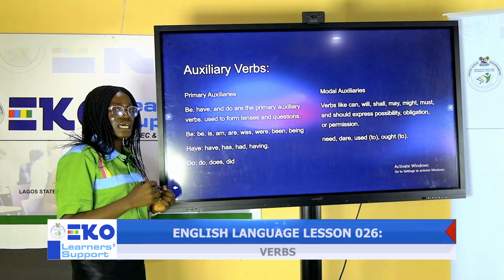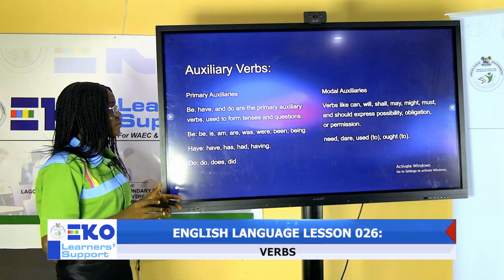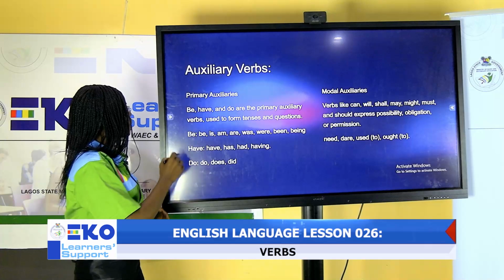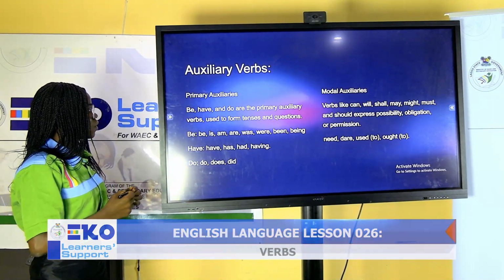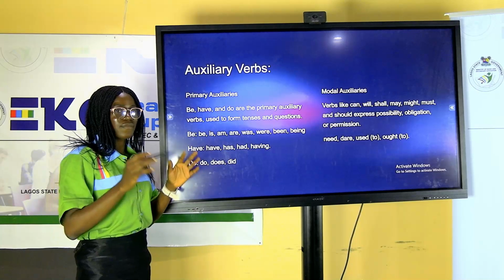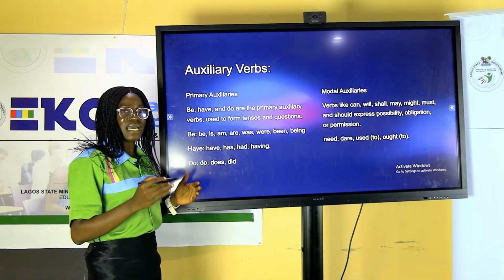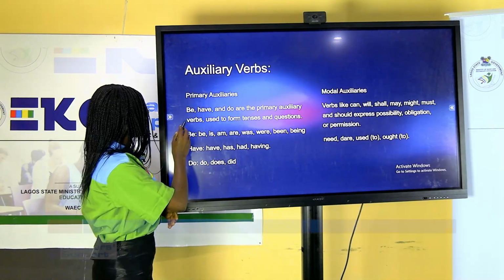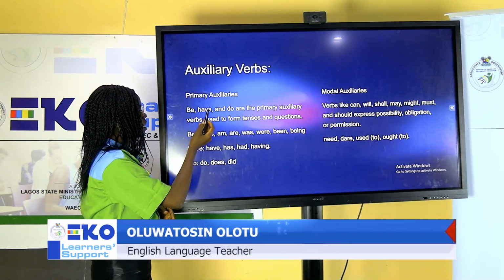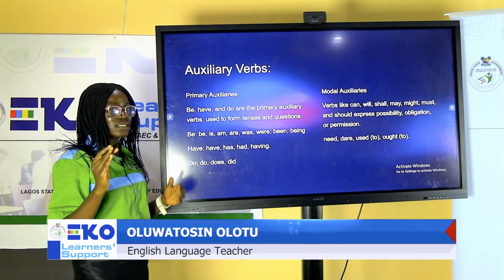Let's look at auxiliary verbs, which are our major focus today. Our major focus is on auxiliary verbs and lexical verbs. We are going to look at the primary auxiliaries first. Under the primary auxiliary verbs, we have 3 categories: the verb to be, the verb to do, and the verb to have. Let's look at the verb to be. We have be, have, and do. Those are the 3 primary auxiliary verbs, as I've mentioned earlier.